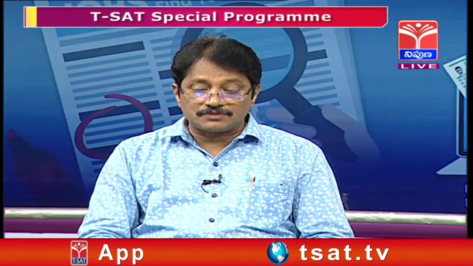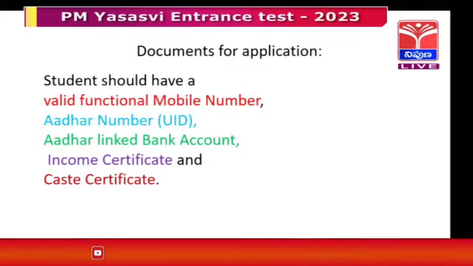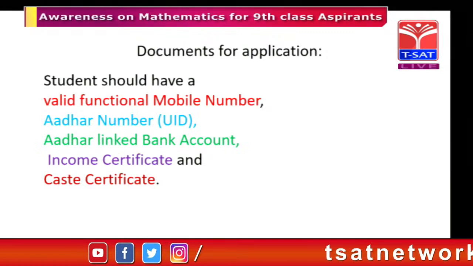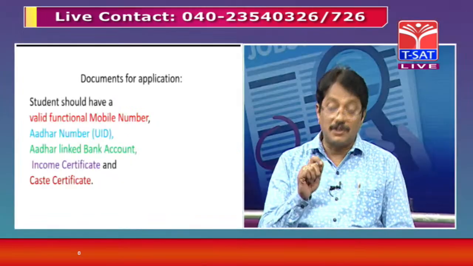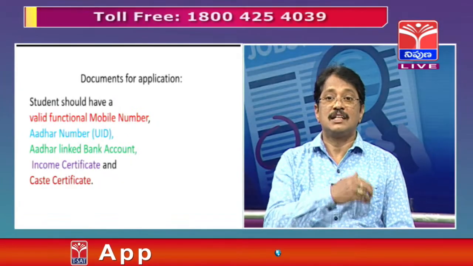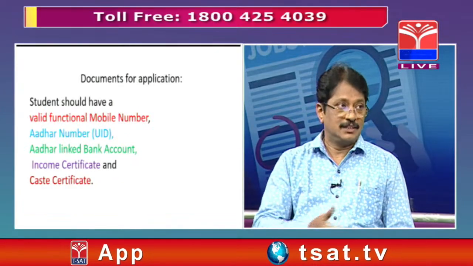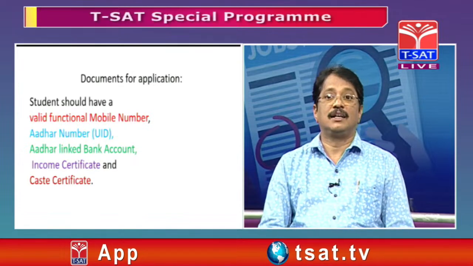A very important thing is what documents you require for the application. Maybe you identified that. A valid functional mobile number is very important. Your mobile number should be in working condition, because they will send all the communication to your valid mobile number.